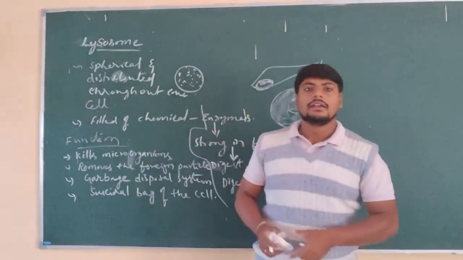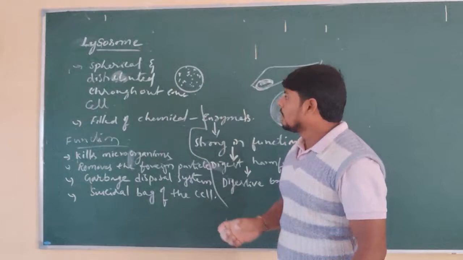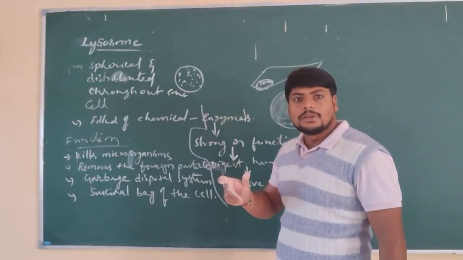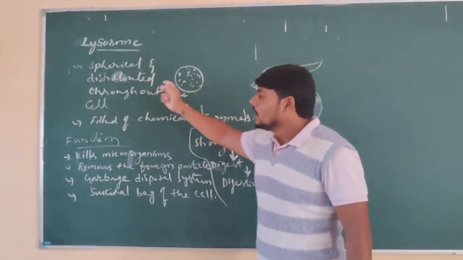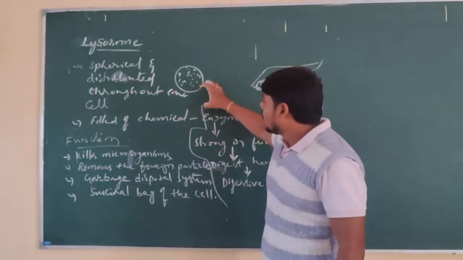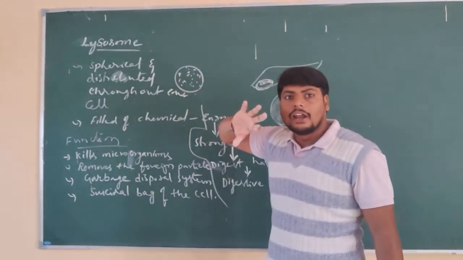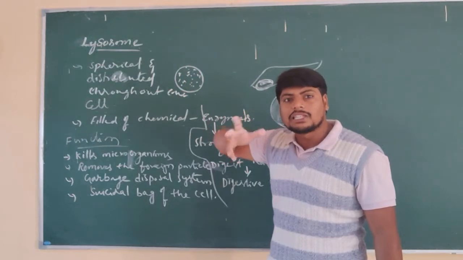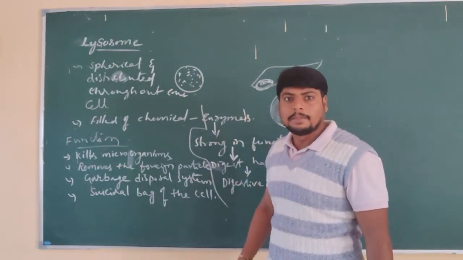So that is what a lysosome is. Lysosomes are small spherical structures distributed throughout the cell, and they are filled with chemical substances called enzymes, biochemical substances.